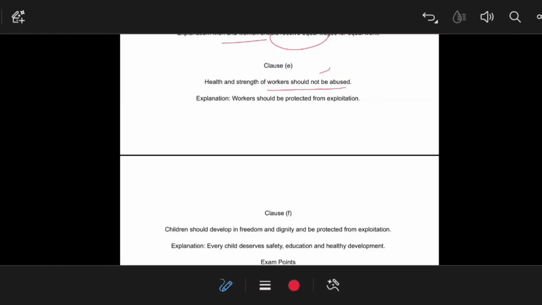Okay, that is against this provision. Health and strength of workers should not be abused. Now workers should be protected from exploitation.